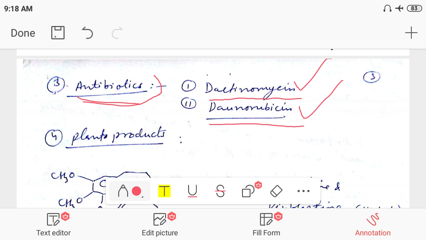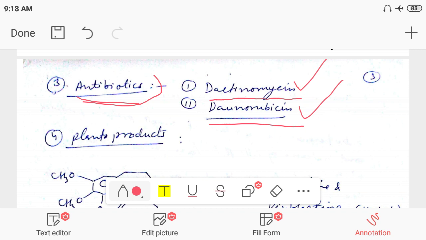Dactinomycin and doxorubicin, both antibiotics may inhibit topoisomerase II. Topoisomerase II is the enzyme that is responsible for DNA synthesis.